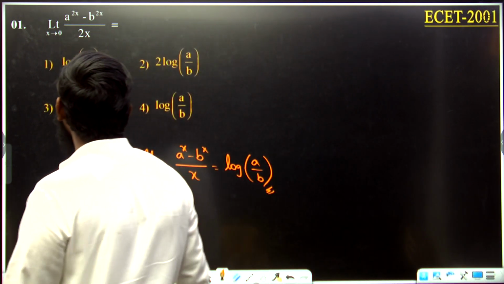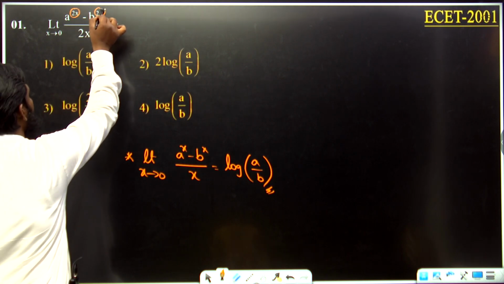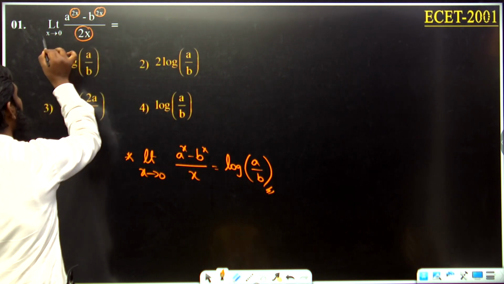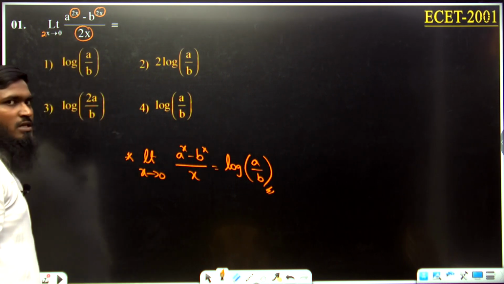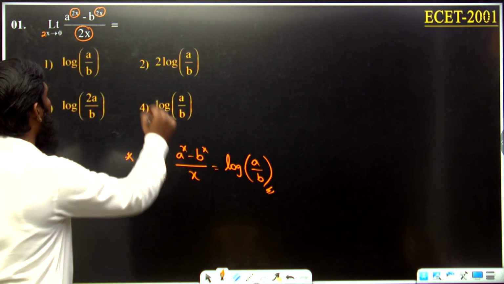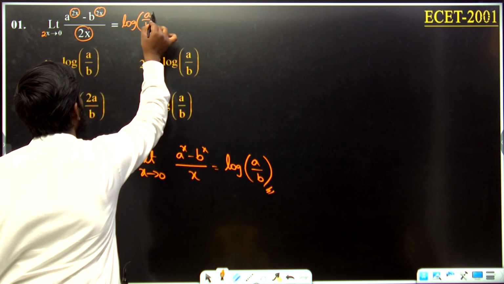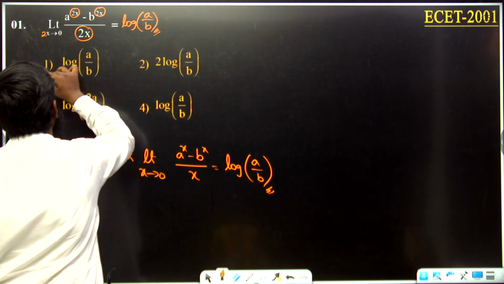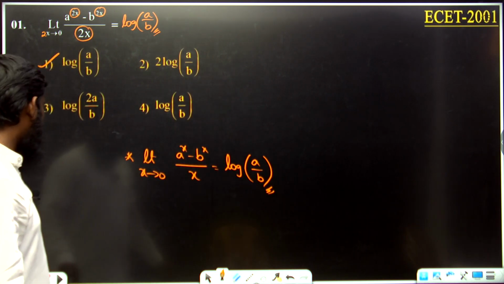Over here also we have 2x, 2x, 2x. If x is tending to 0, 2x can also be taken as tending to 0. So we can apply the same formula, log a by b. Which option is correct now? First option is correct. This question was asked already in the ECET examination.